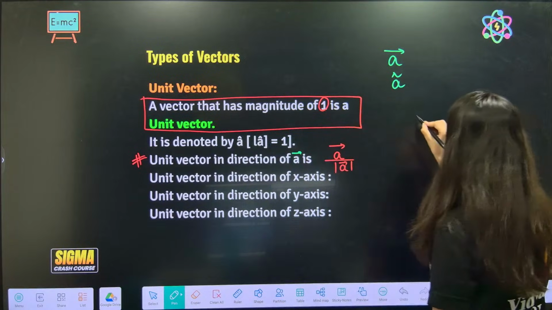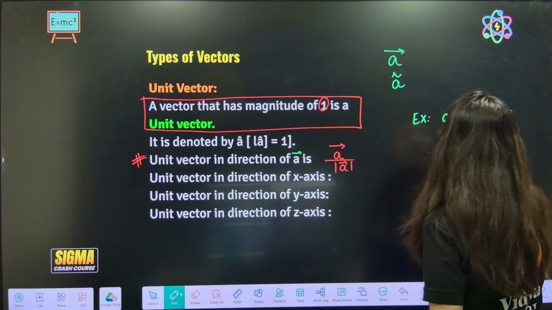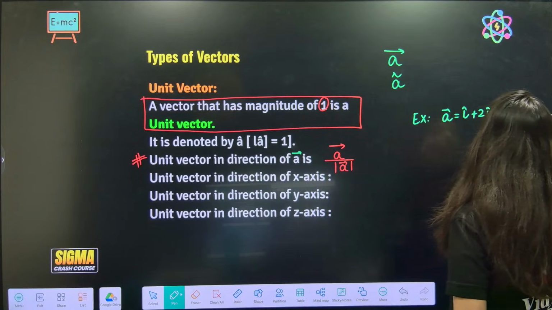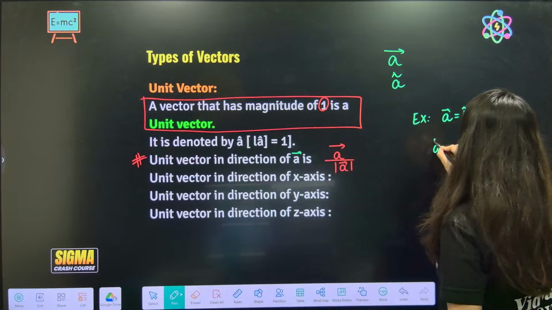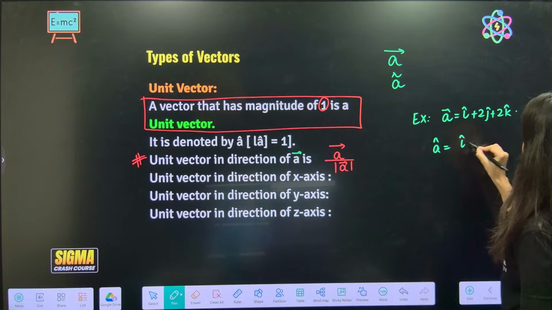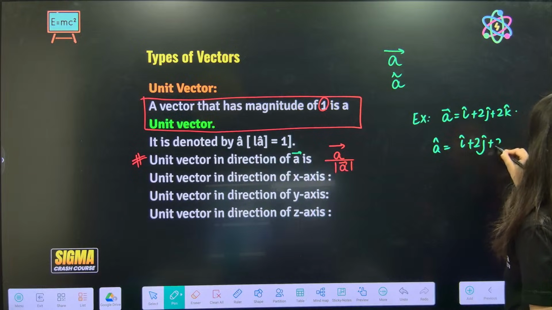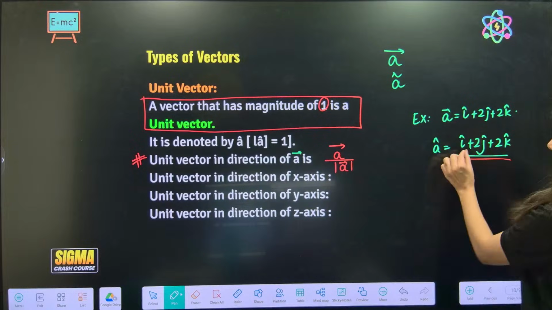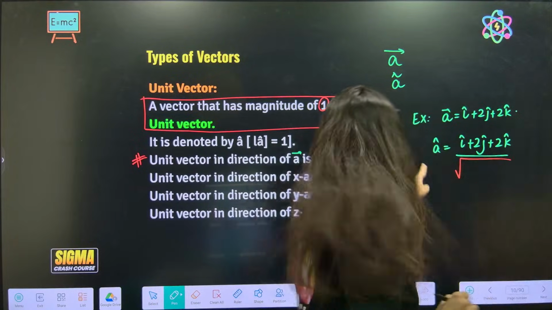Suppose I'll take an example for you. Suppose a vector is i cap plus 2j cap plus 2k cap. Can you find the unit vector in the direction? Yes ma'am, a cap will be this vector, whole upon square root of, how to find magnitude? This is the magnitude of a.